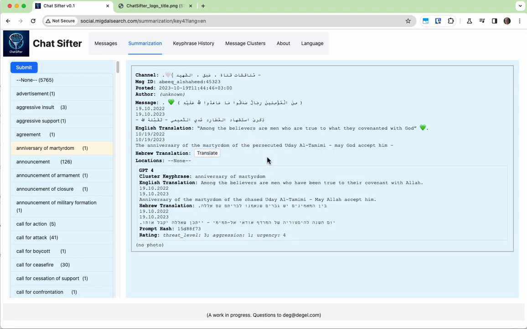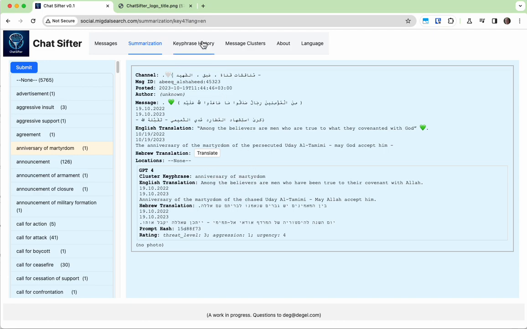Actually, I'm doing a little extra work here. This translation up here uses Google Translate, and we can run it on any of the messages. But in addition, we've passed these through GPT-4, and we have the translation that was done by GPT, which is slightly different, arguably better, and has a few more details. We also have an attempt at analyzing the level of risk here. What's the threat level? How aggressive and how urgent is it? That's still a work in progress. But most interesting, we have these key phrases.